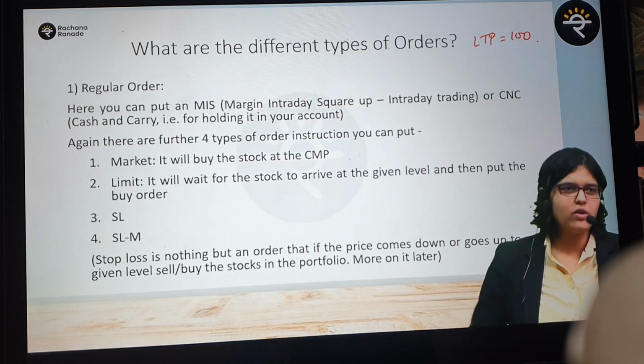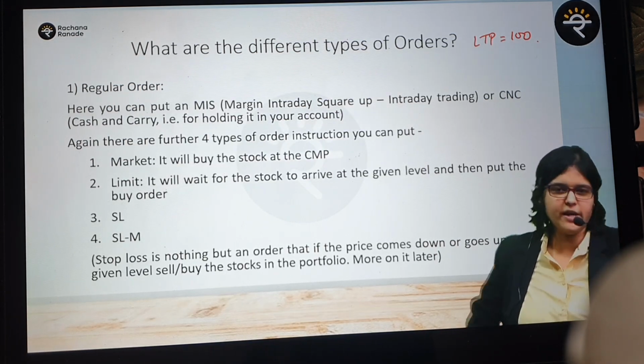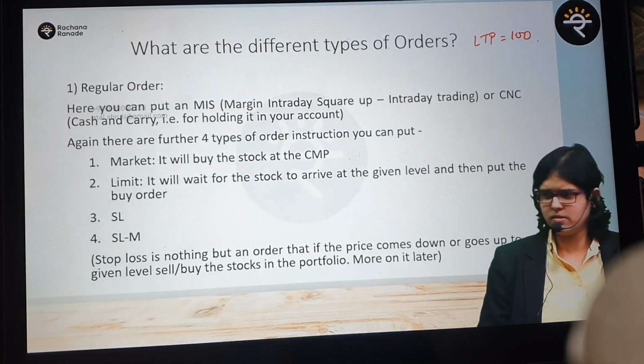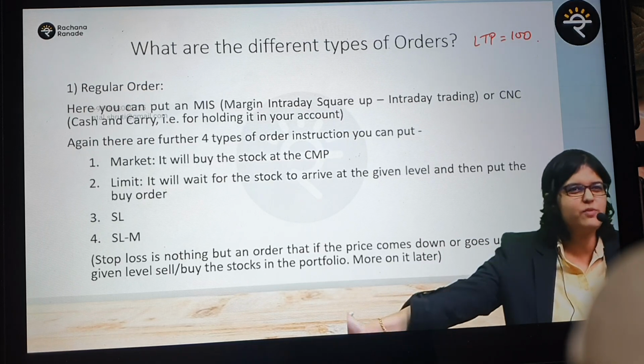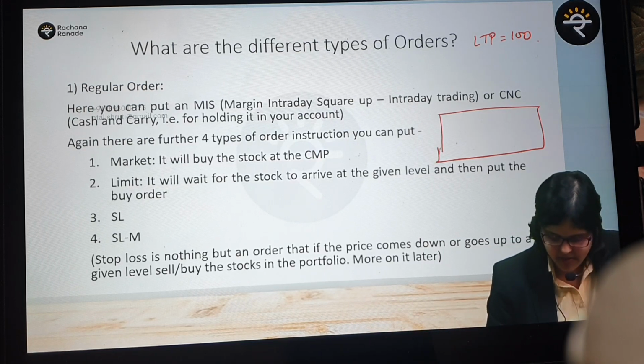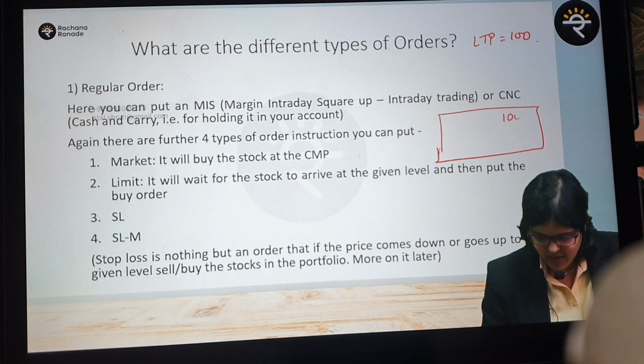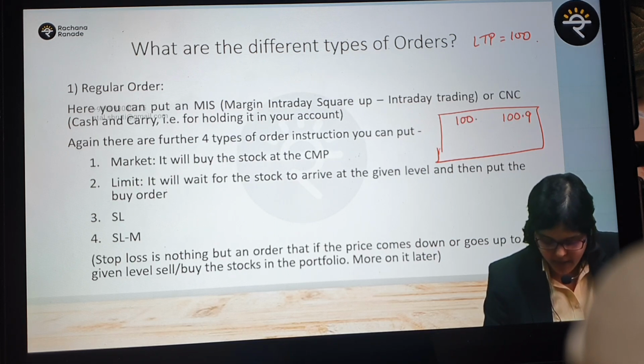Okay. Whenever you want to place any order, you can say, I don't want to bargain, nothing. Whatever is the market price, I'm ready to buy it. What is that known as? Market price. You remember, in fact, this is what we discussed just before going to the break. Those top 5, right? What was the highest seller? 100.9, let us say. And the top buyer was 100.1, let us say.